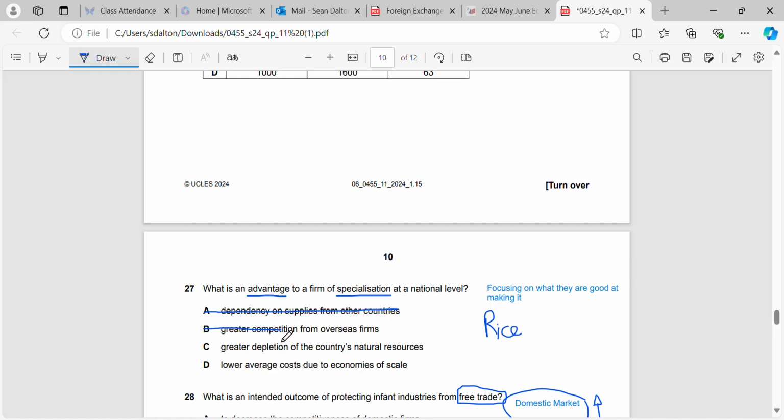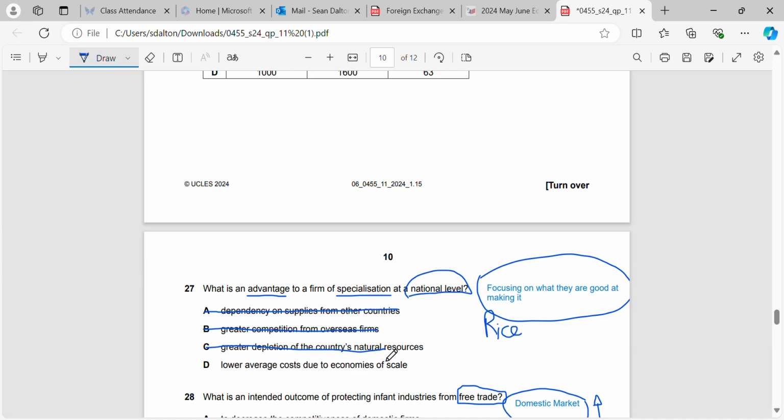Greater competition is obviously also not, if we know what our idea behind specialization is here, we know that can't be the correct answer either, because we're not going to face competition from overseas firms. We're going to be focusing on making it ourselves, hence why we were told the national level.